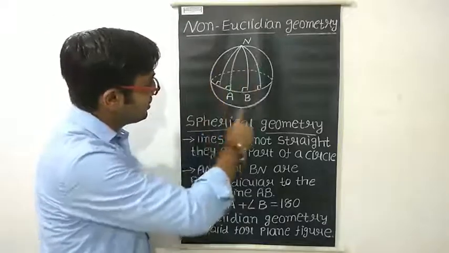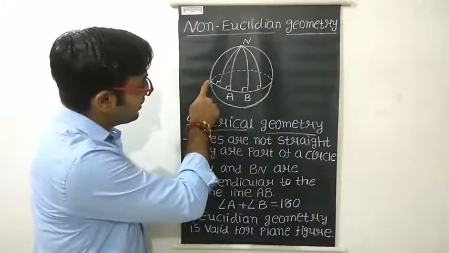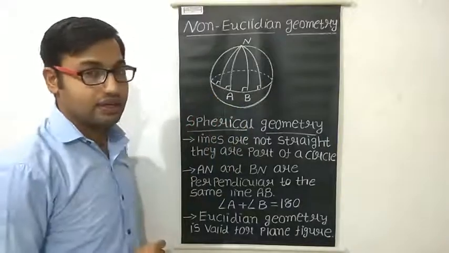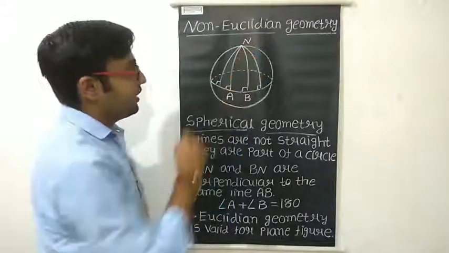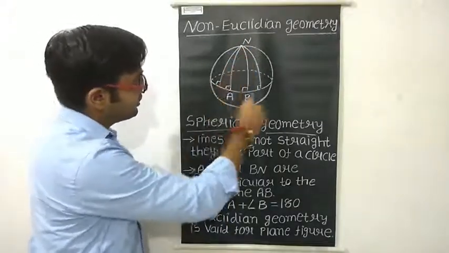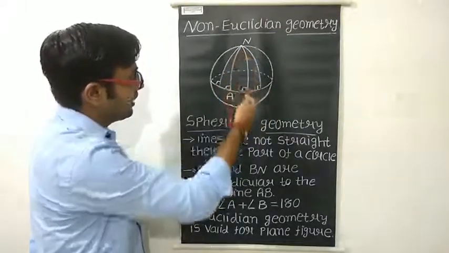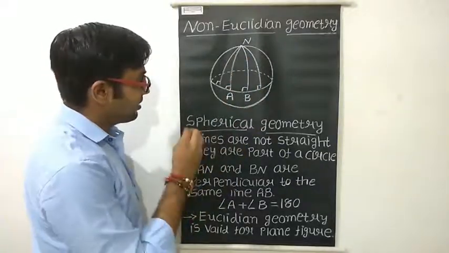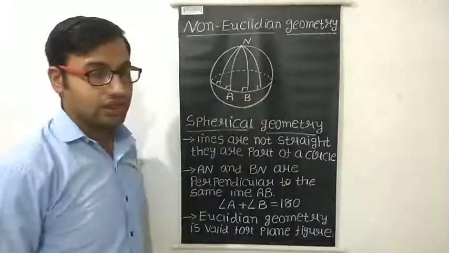Now consider this is a sphere, right? In this sphere, let us take this one as a circular line, right? So this is a circular line, yes. Consider this point N. Okay, now draw lines from this point to this particular line. We can draw as many lines as we want, but consider four lines: first line, second line, third line and fourth line.